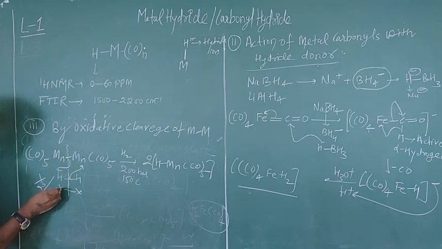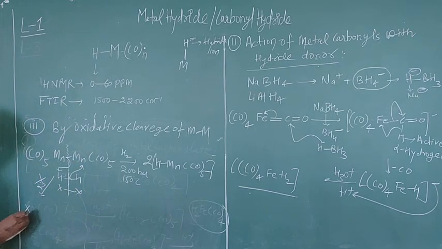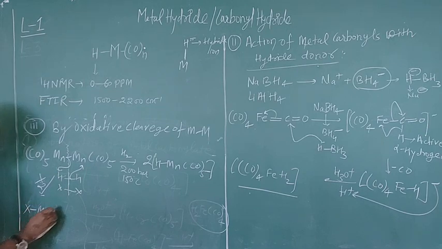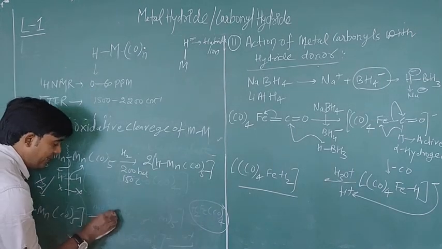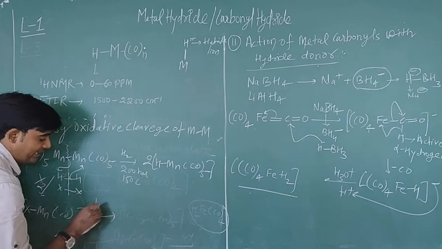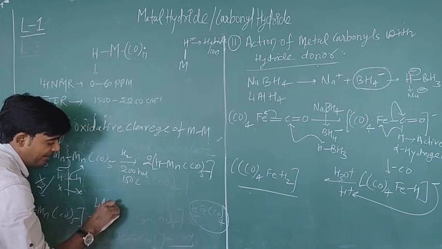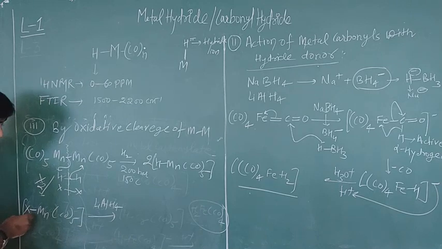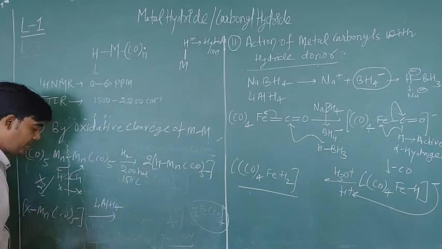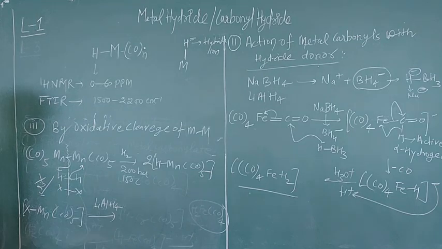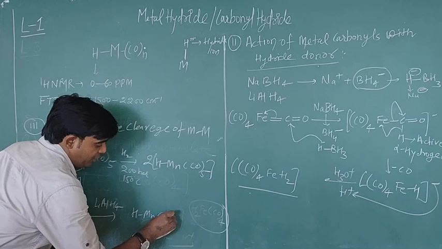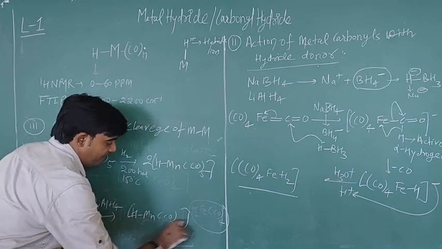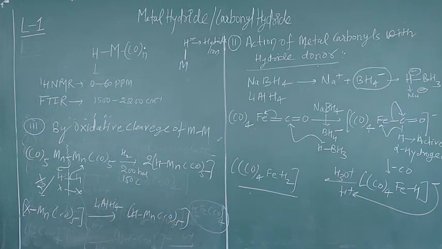This will be here and this will be here, so you will make XMn(CO)5. This is your halide type complex, okay. And now you can react with any reducing agent, just like lithium aluminium hydride, and then you can replace this X via hydride ion, and you can make a new product. It is HMn(CO)5. This is your metal hydride complex, okay.